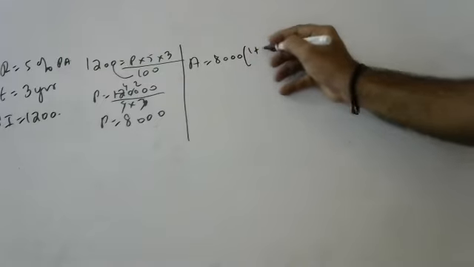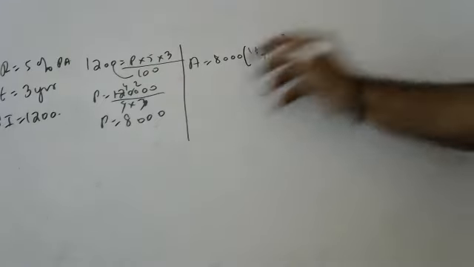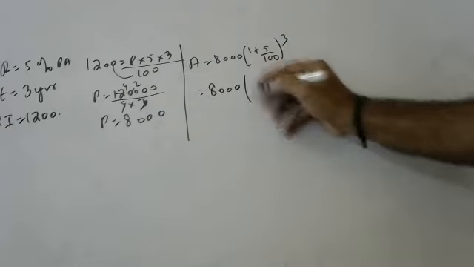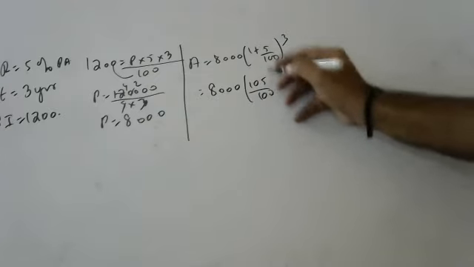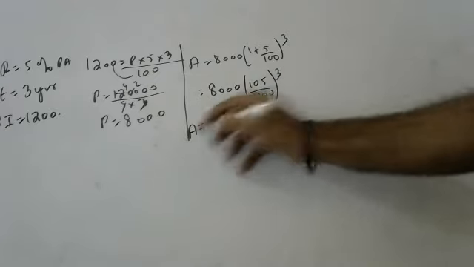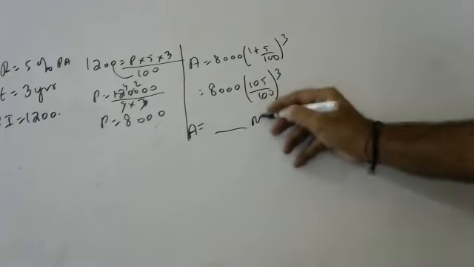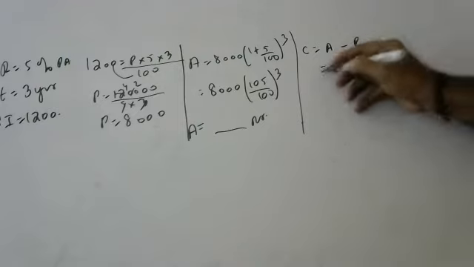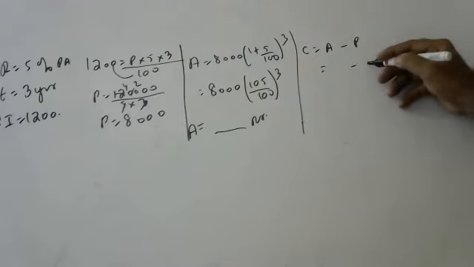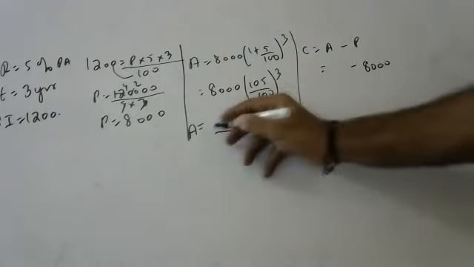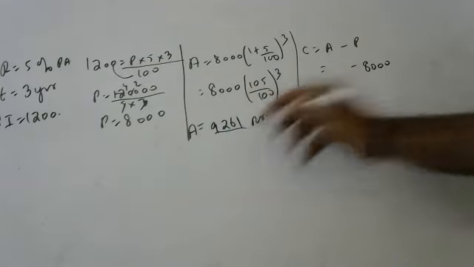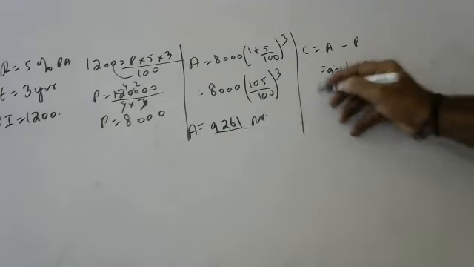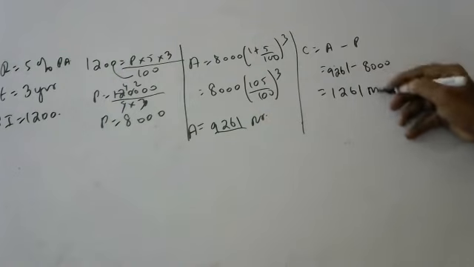Amount is equal to 8,000 into 1 plus 5 by 100 whole cube, which is 8,000 into 105 by 100 whole cube. Can anyone help me? Amount is 8,000 into 105 into 105 into 105 divided by 100 into 100 into 100. That is 9261. So 9261 minus 8,000 is 1261 rupees.